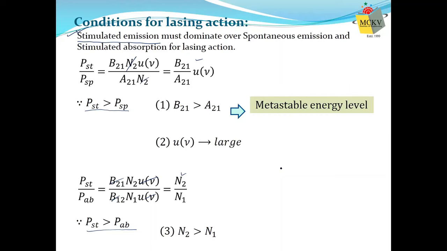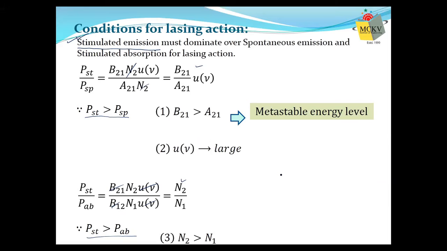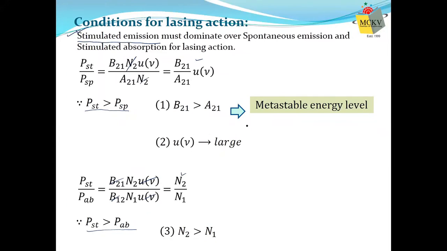So these are the three conditions that are required. The first thing, that B21 should be greater than A21. That can be achieved by a particular type of energy level, which we call metastable energy level. We will discuss metastable energy level. But the point is, why do you require it? Because we require that B21 should be greater than A21. And I will tell you some numbers to understand it.